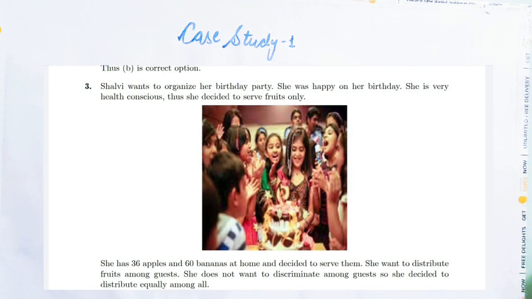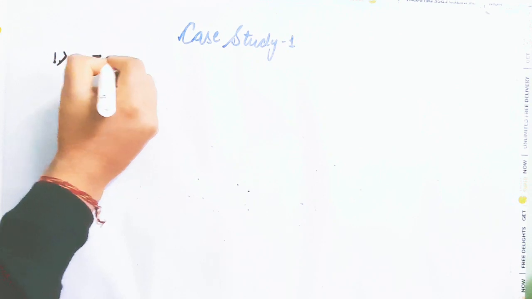So the first question is Salvi wants to organize her birthday party. She was happy on her birthday and she is very health conscious. Thus she decided to serve fruit only. She has 36 apples. Let us note down the information. What is given? She has 36 apples.